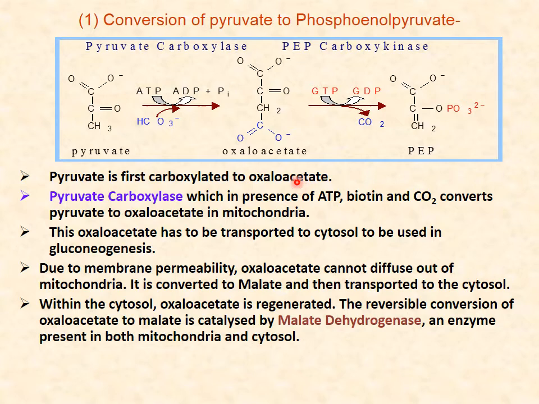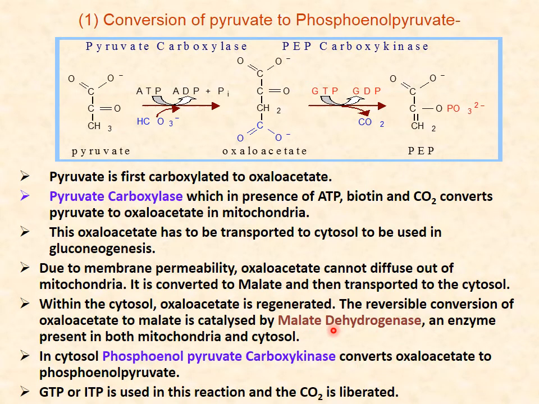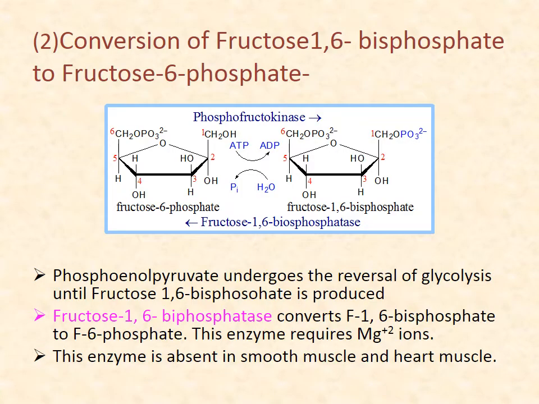Then malate is again converted into oxaloacetate. For both those reactions the common enzyme is malate dehydrogenase. So in cytosol phosphoenol pyruvate carboxykinase converts oxaloacetate to phosphoenol pyruvate. In this way the first step is over.